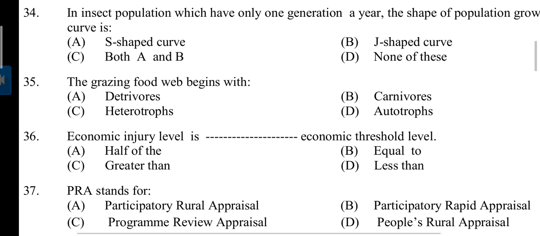Question number 34. In insect population which have only one generation a year, the shape of population growth curve is? Answer is B. J-shaped curve. Question number 35. The grazing food web begins with? Answer is D. Autotrophs. Question number 36. Economic injury level is? Economic threshold level. C. Economic injury level is greater than economic threshold level.